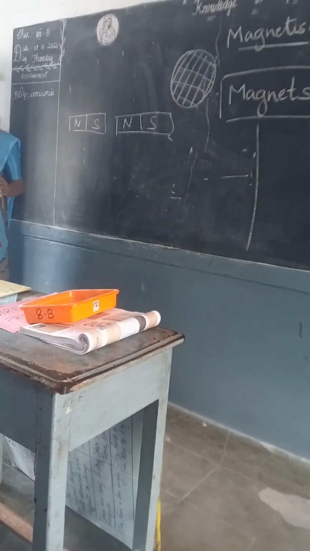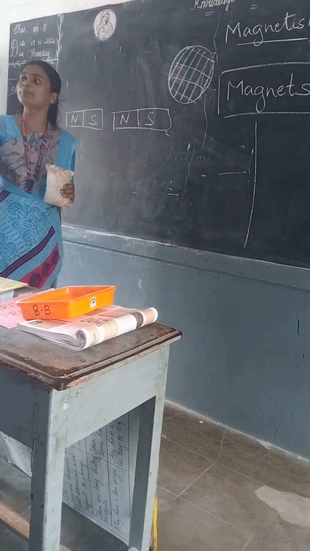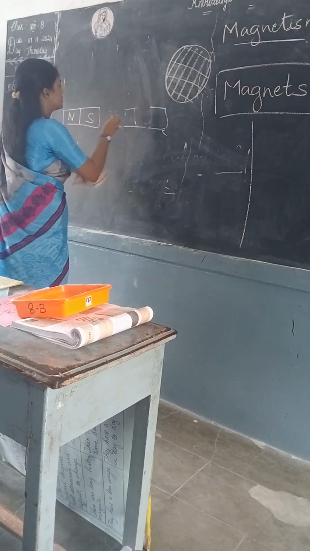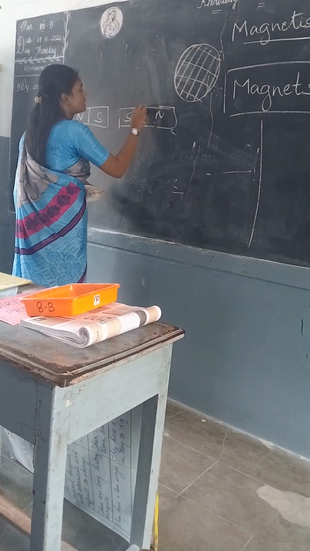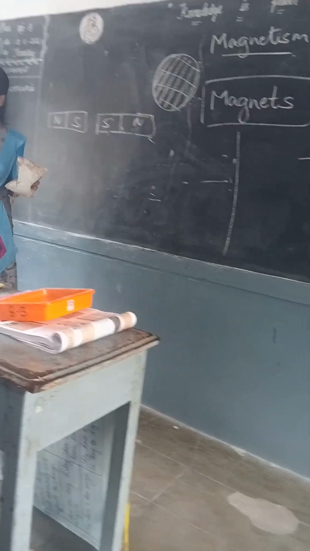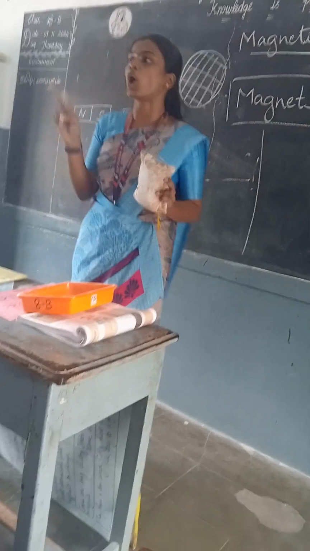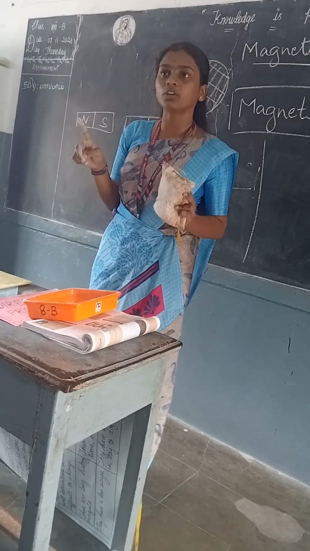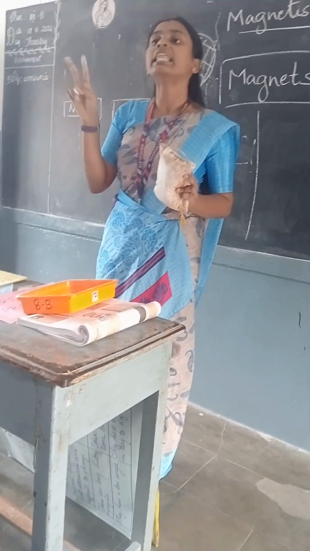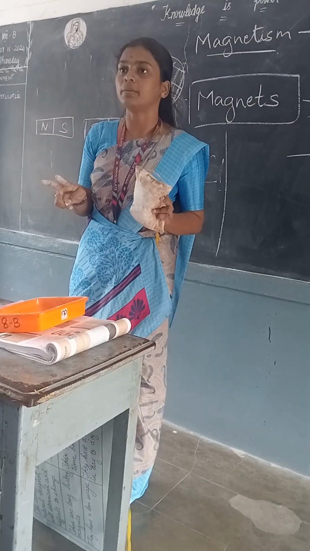From this we can say that the opposite poles attract. Okay. If I change this south and north, what happens now? Repels. Yes. So magnets have two poles, that is north pole and south pole. In the attractive property, only the opposite poles attract. Okay. The same poles repel.